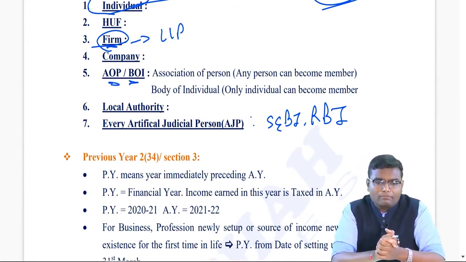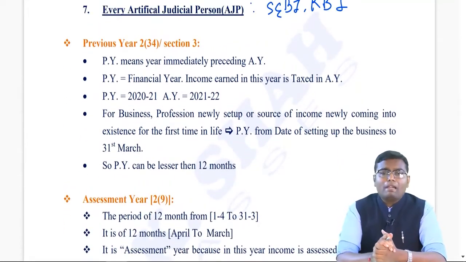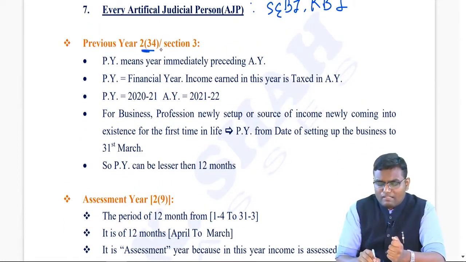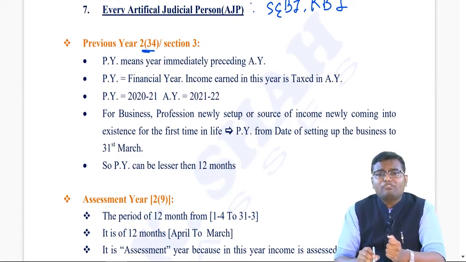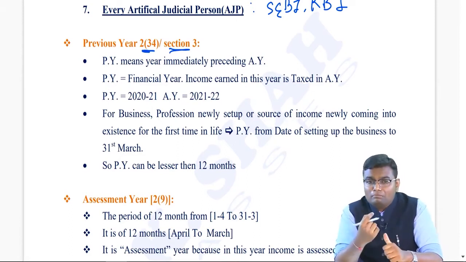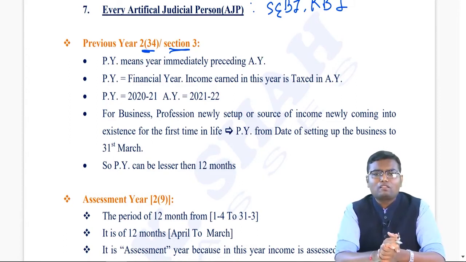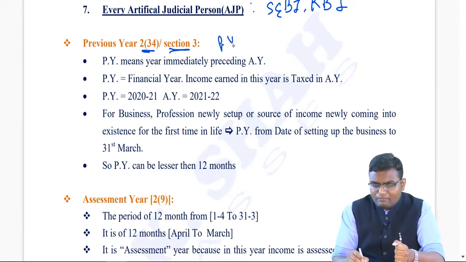Then previous year and assessment year. Now remember, section 2 clause 34 says previous year means the year which is defined in section 3, and the further definition is given under section 3. Means if you want to write the definition number, section number of the word previous year, you can either write section 2 clause 34 or section 3, both are valid. Now, in short, we will be calling this as PY.